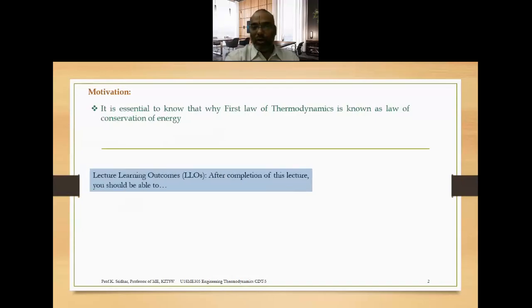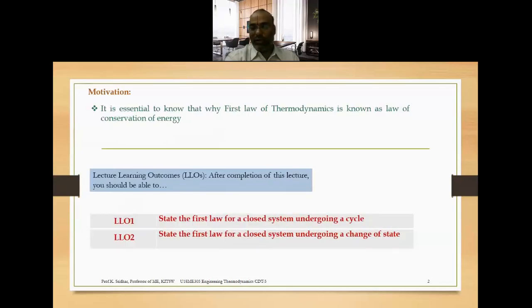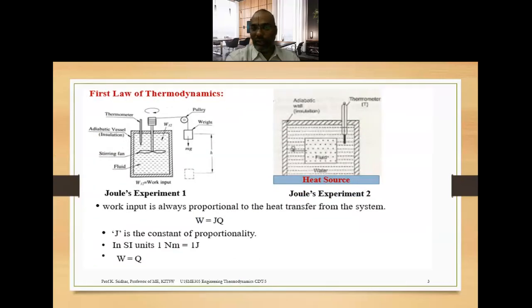And similarly, what is the outcome of today's lecture? After completion of this lecture, every student should be able to state the first law of thermodynamics for a closed system undergoing a cycle, and the second outcome is for a closed system undergoing a change of state, because both are different. There is a change of state as well as the cyclic process, both are different. So that's why we define the first law of thermodynamics for a change of state as well as for a cyclic process.